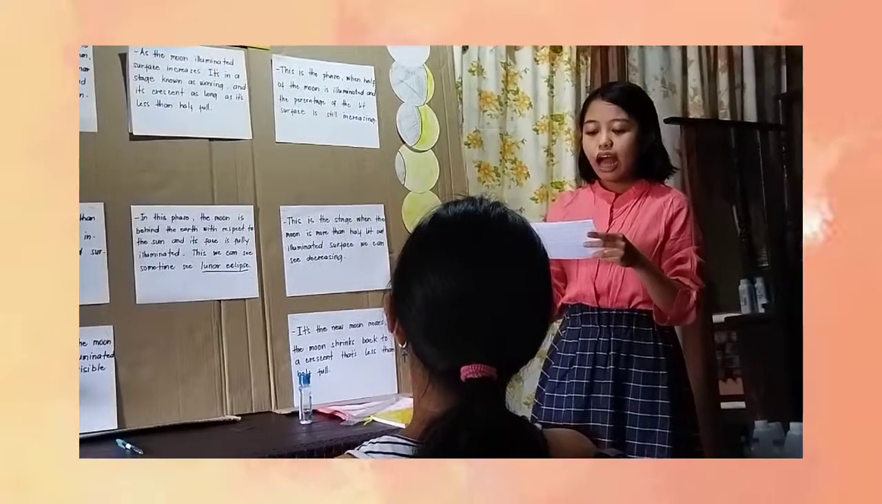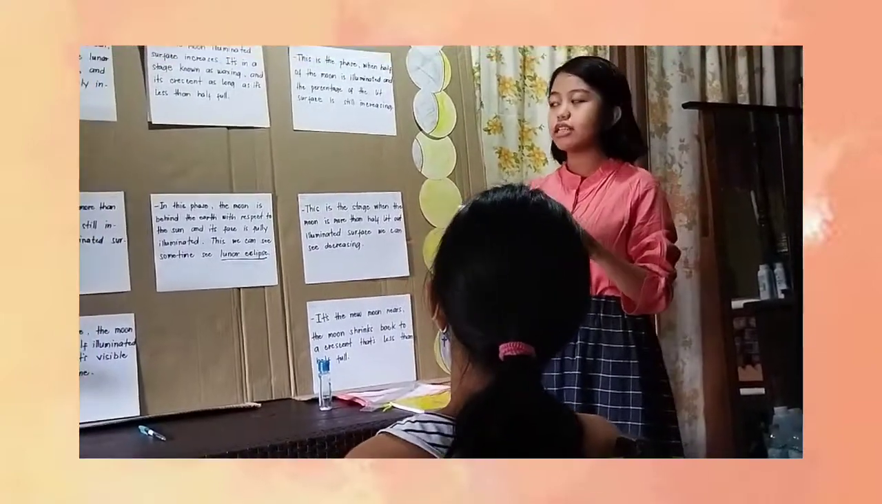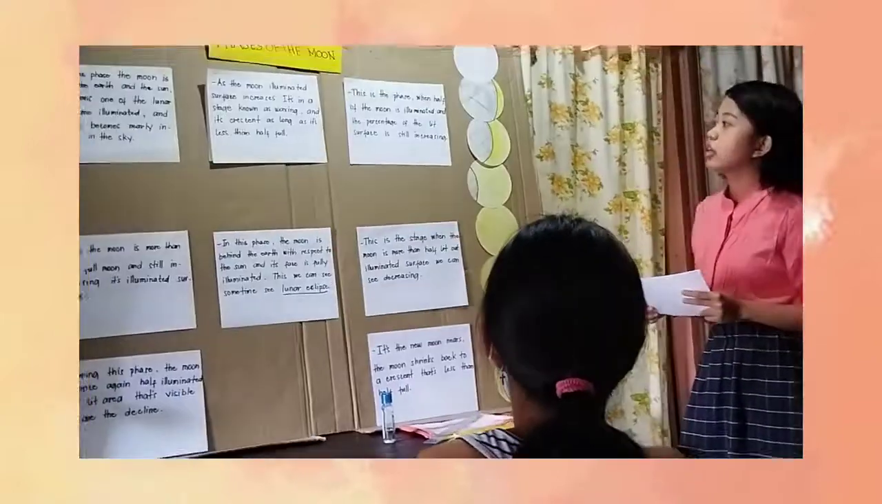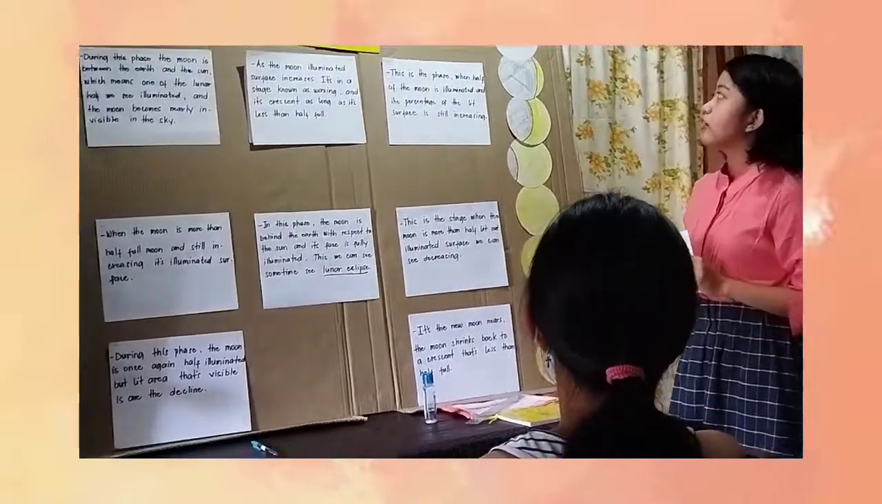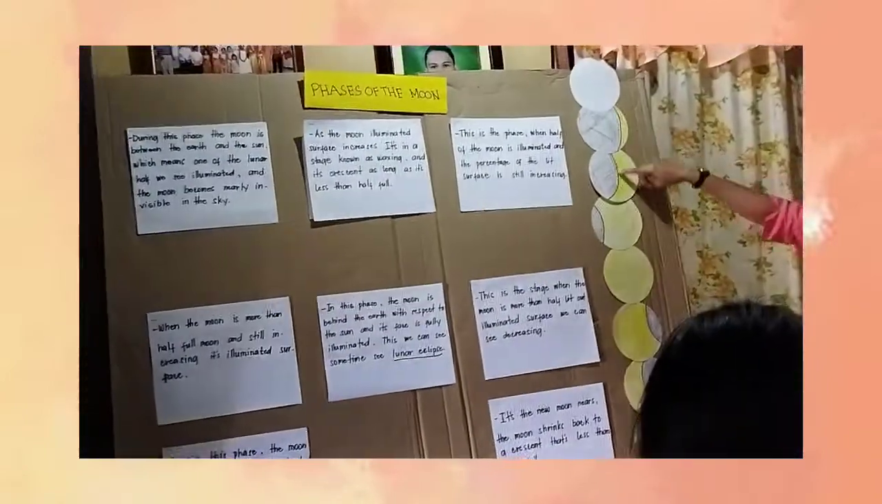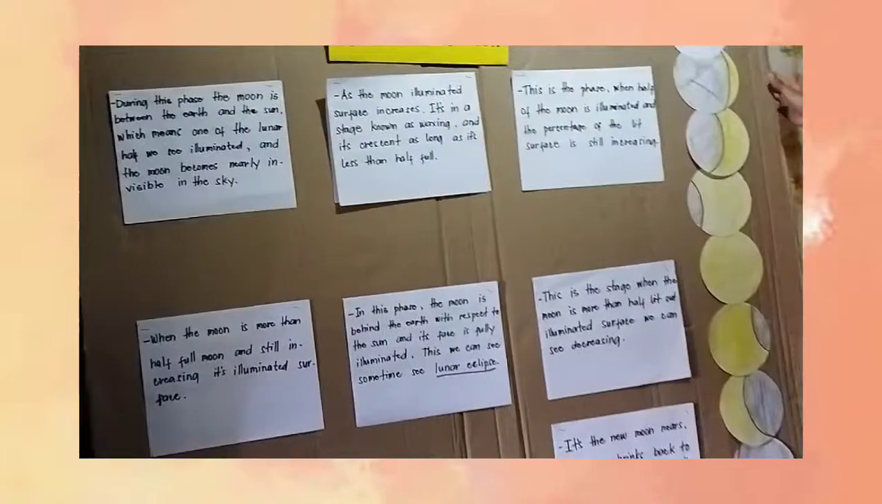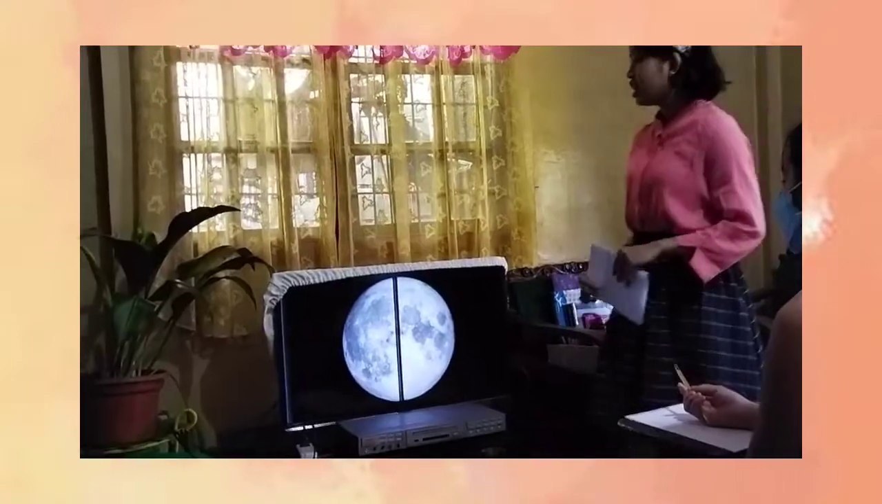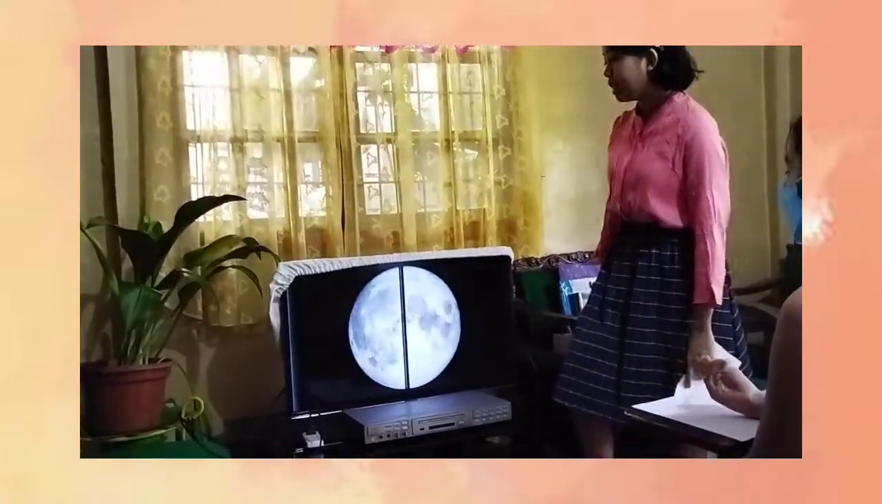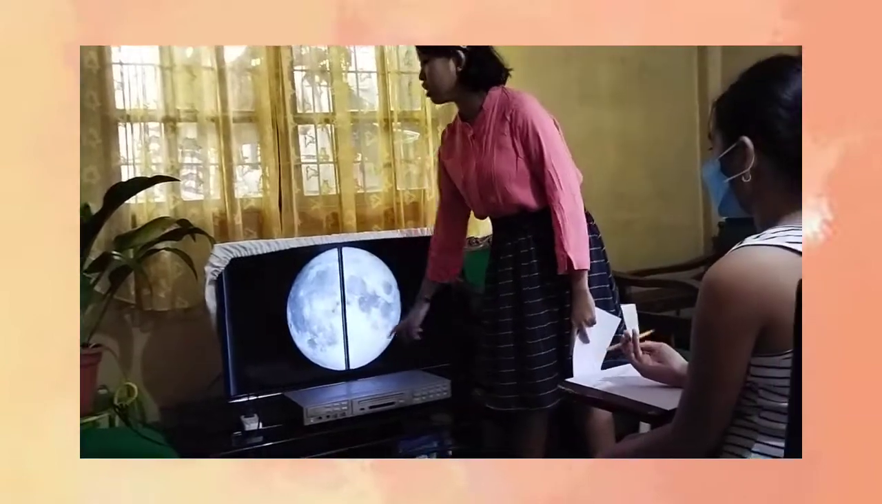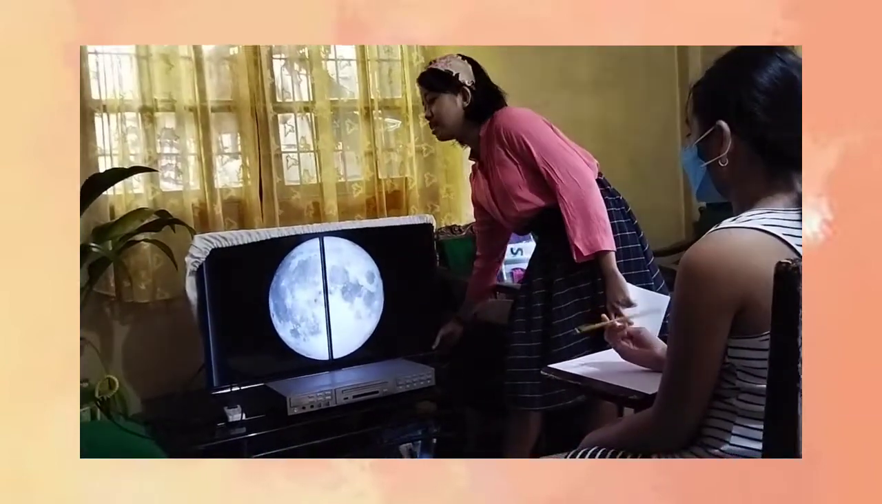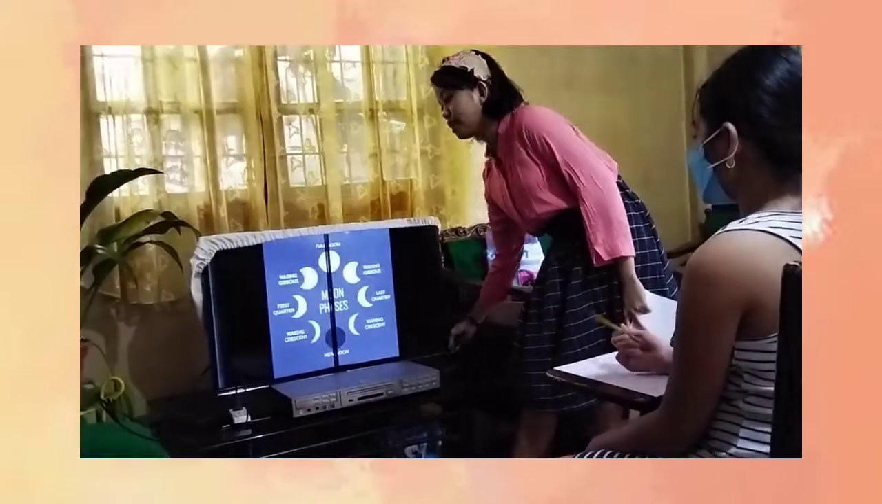How many moons does the earth have? We have the 8 phases of the moon, which can be seen on our board. As we see in the picture, we have the moon surface, and as we can see, we have the phases of the moon.